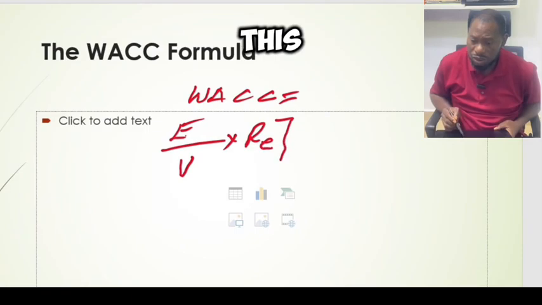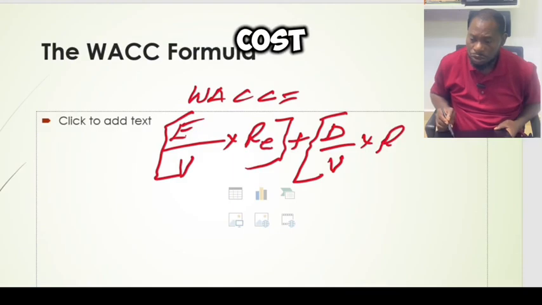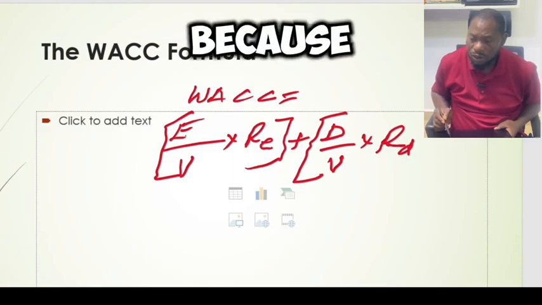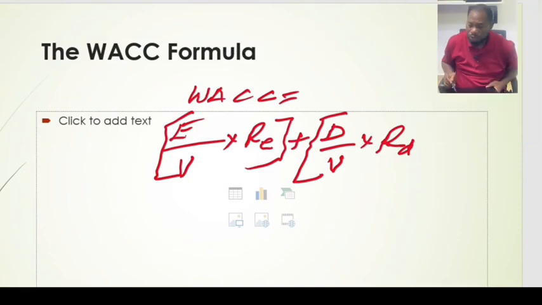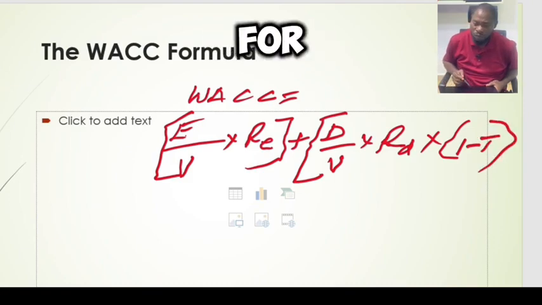Then plus D over V, debt over the valuation, multiplied by the cost of debt. But because interest is tax deductible, we multiply the cost of debt by 1 minus the tax rate. So this is the formula for the weighted average cost of capital.